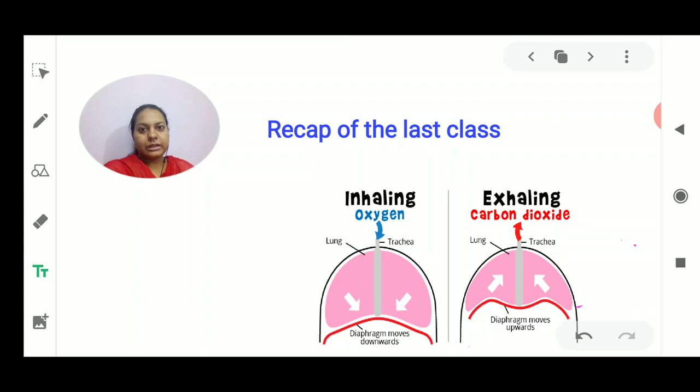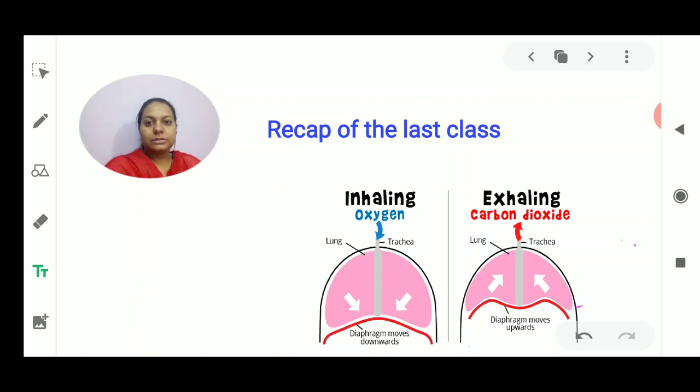I told you there are two main types of respiration, aerobic and anaerobic. Aerobic respiration is the type of respiration where oxygen is necessary for the breakdown of food for the release of energy. That is why it is known as aerobic respiration, and the animals carrying on aerobic respiration are known as aerobes.